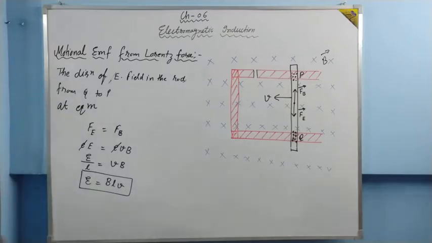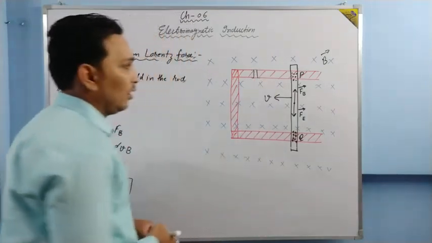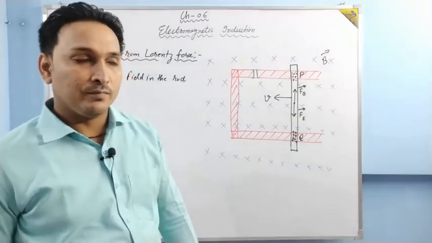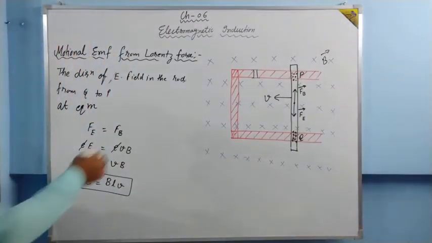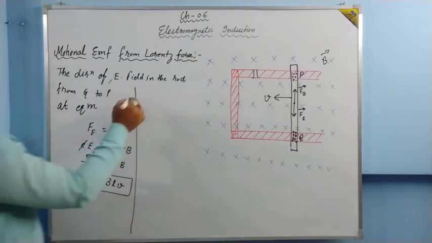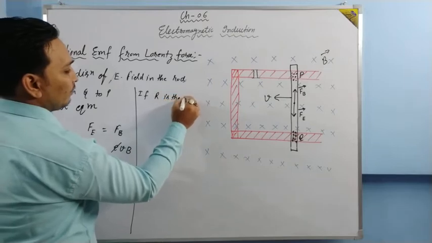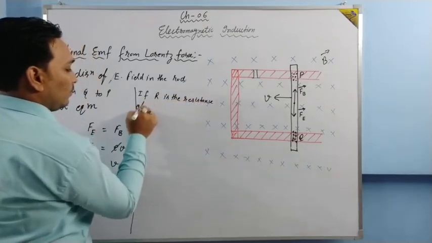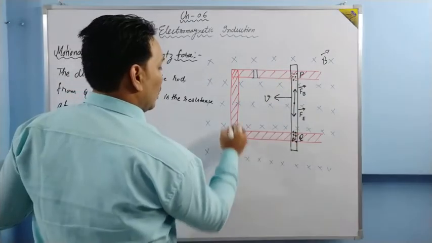Okay, and when this gap is filled, then what will happen? This potential difference will cause the current. Okay, if this is the EMF and if capital R is the resistance of PQRS.